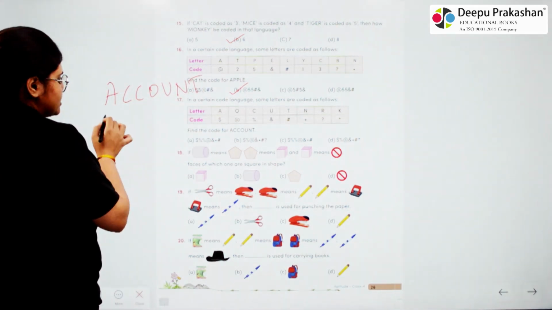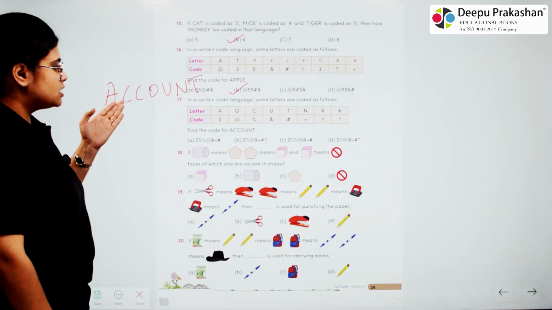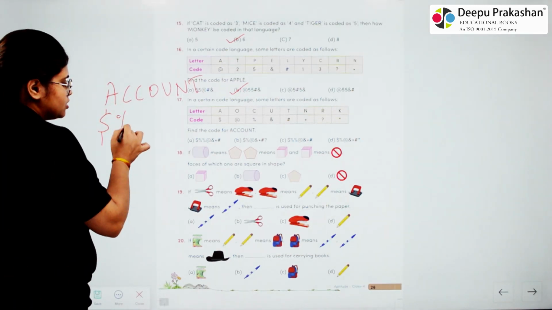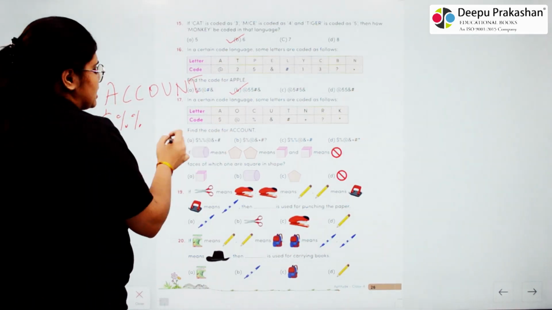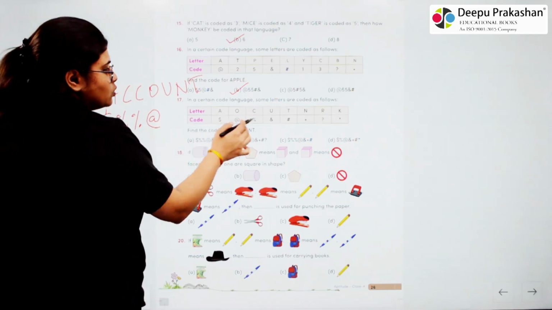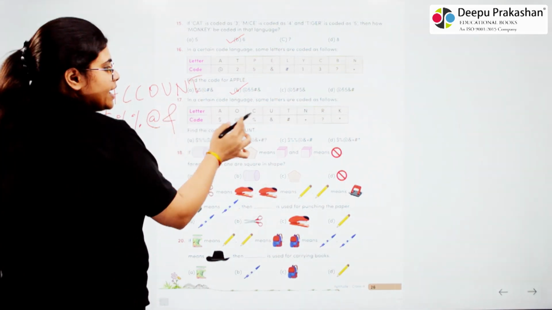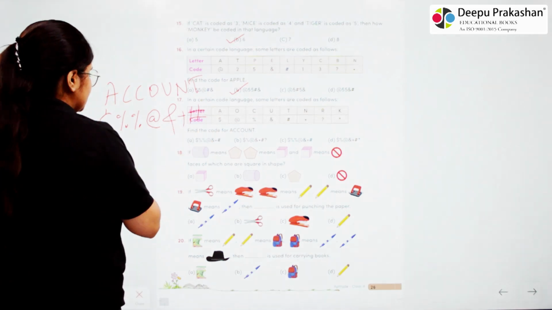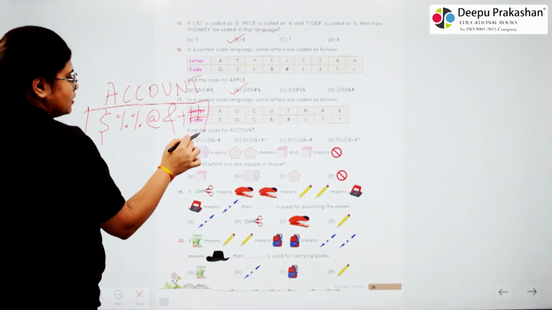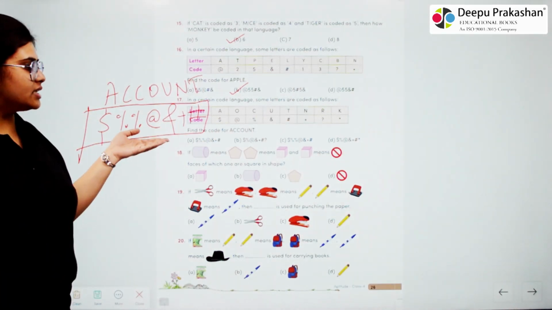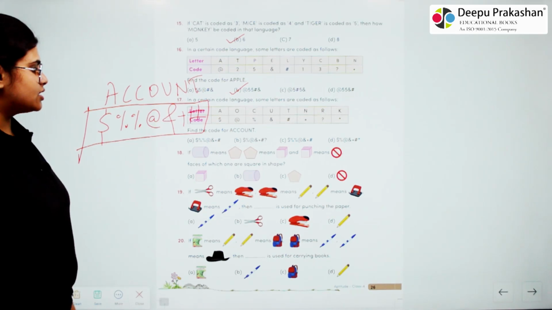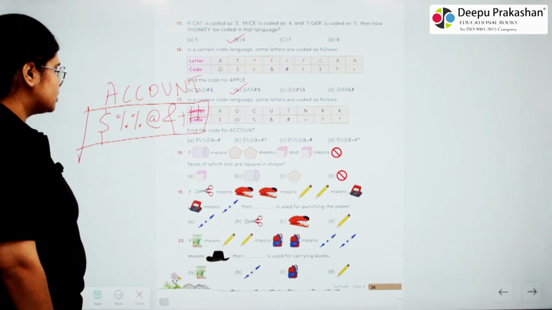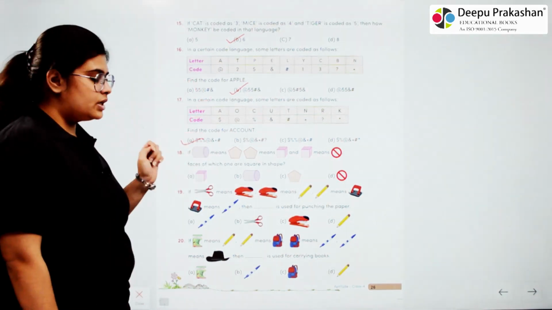So here A stands for $, C stands for %, O stands for @, U stands for &, N stands for plus and T stands for hash. This means $, %, @, & plus hash will be the answer. And that is here.